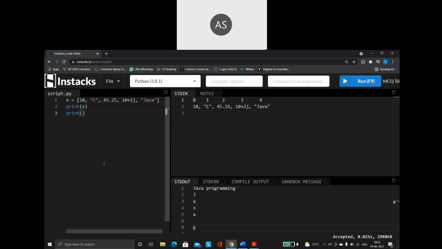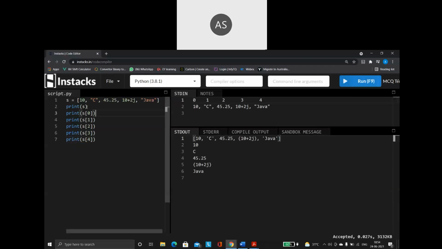Now let me just show you. I am saying print s of 0. Then print s of 1, then print s of 3 and print s of 4. Done. So let us run the program.